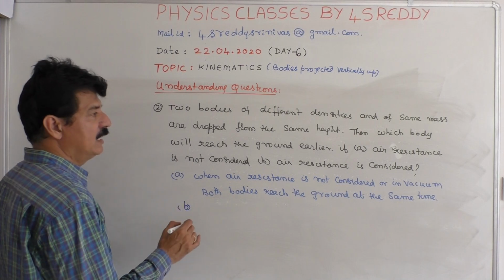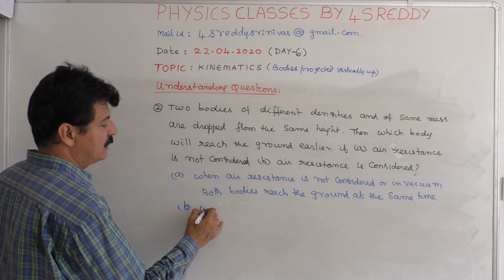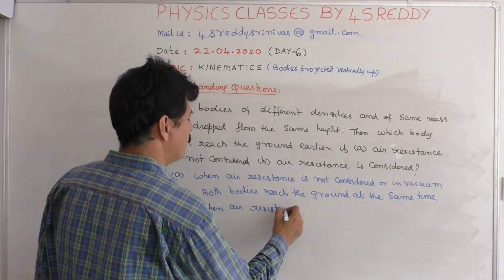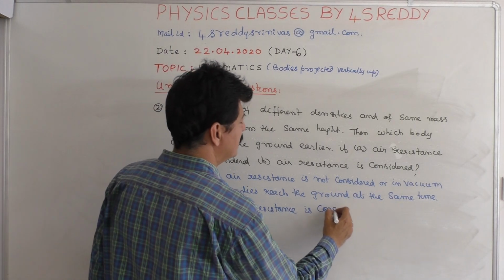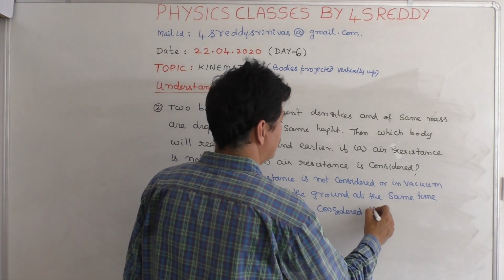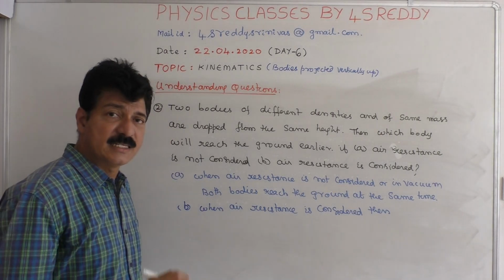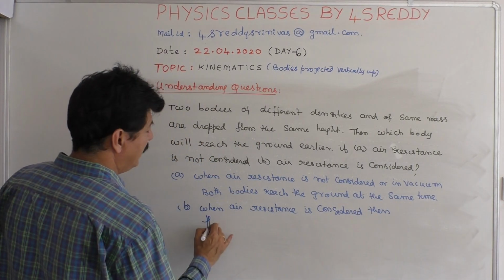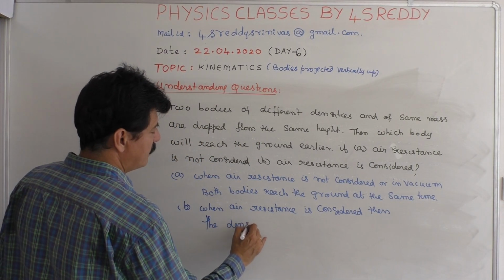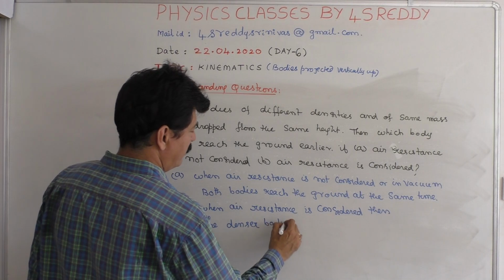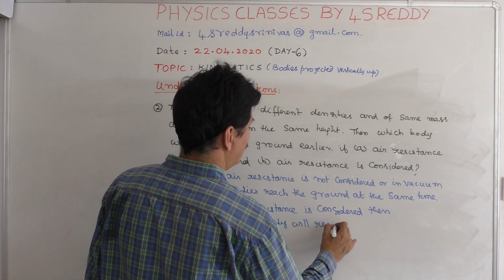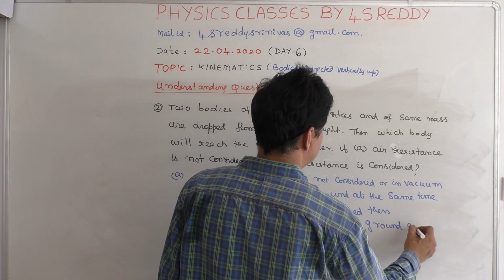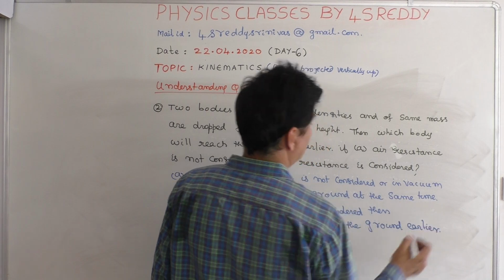Or otherwise, here you can always say that when air resistance is considered, then the denser body will reach the ground earlier. The denser body will reach the ground earlier.